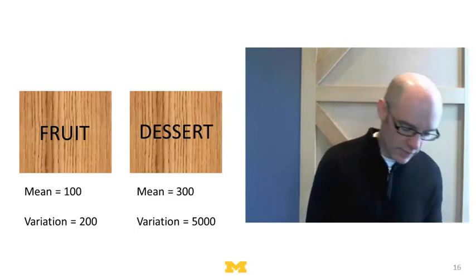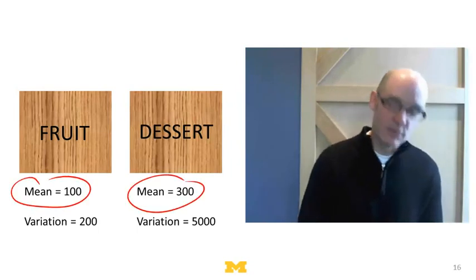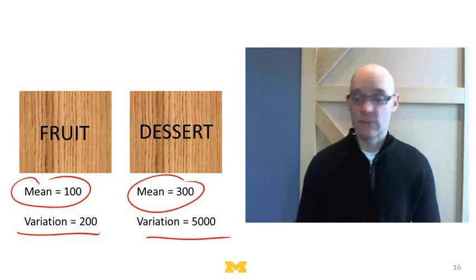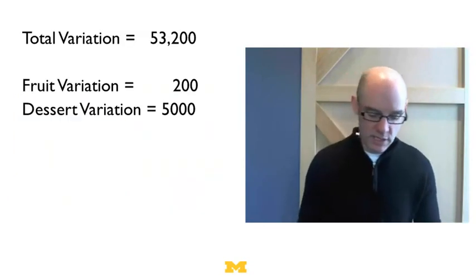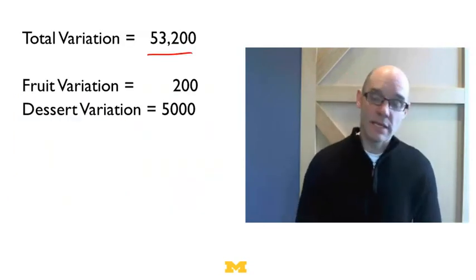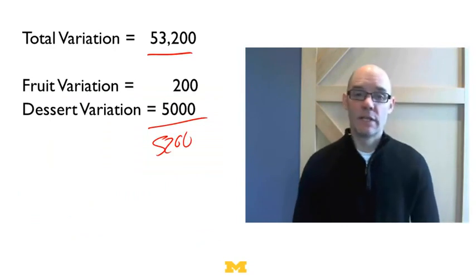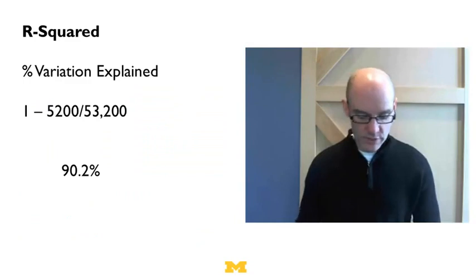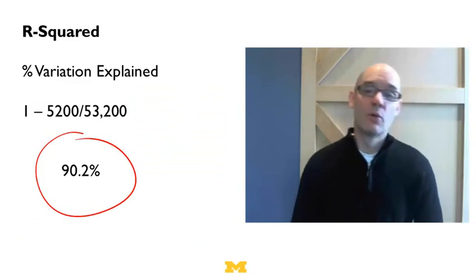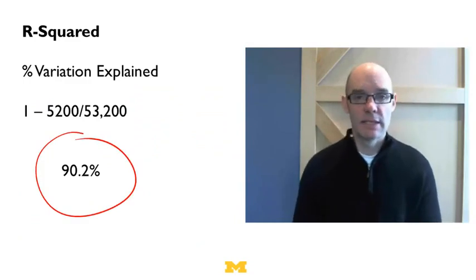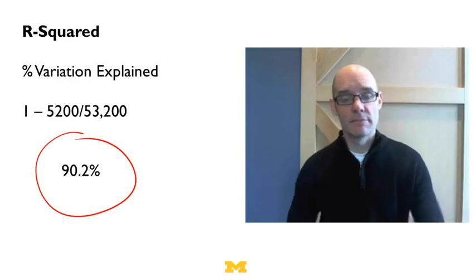Our fruit had a mean of 100 and our desserts had a mean of 300, and the variation left over was only 5,200. So the initial variation was 53,000, but afterwards we only had 5,200 left over, so we explained a lot of the variation. We described that in terms of r squared, the percent of variation explained, and in this case that was 90%.